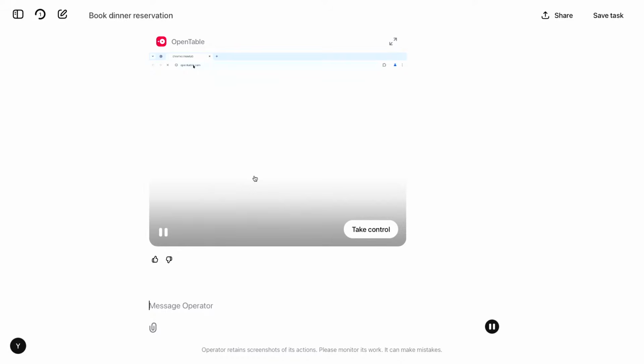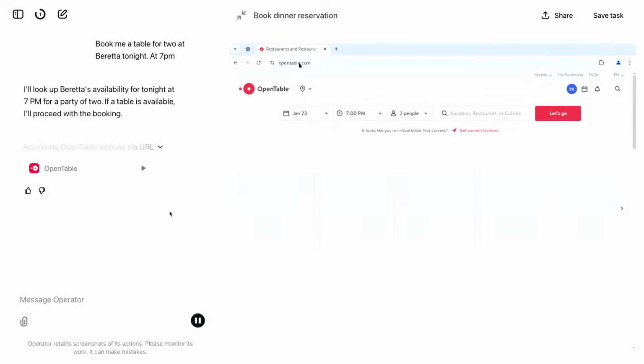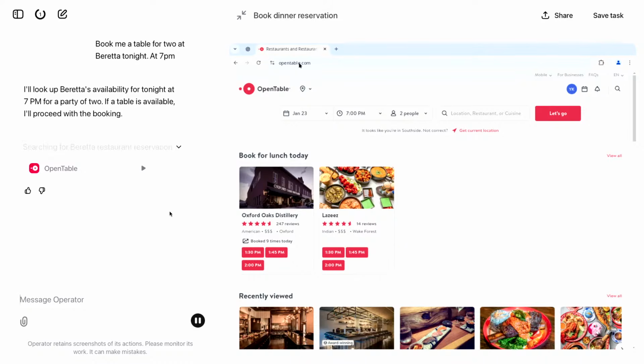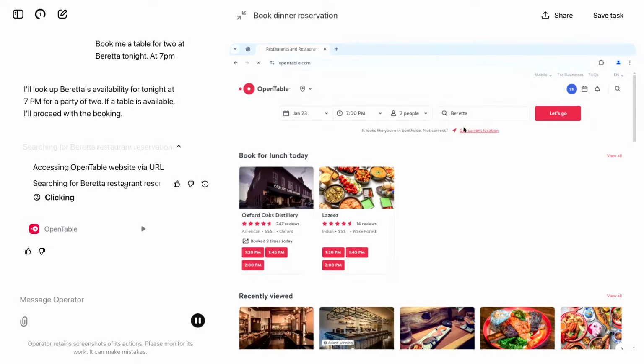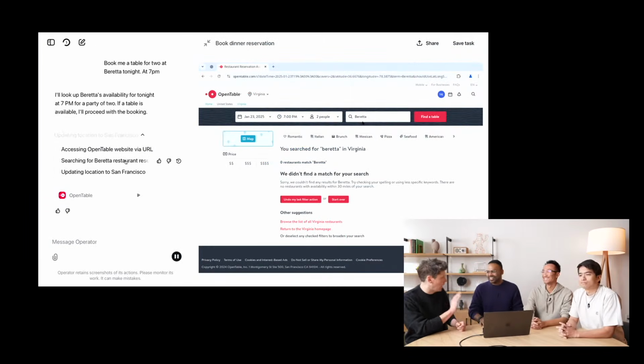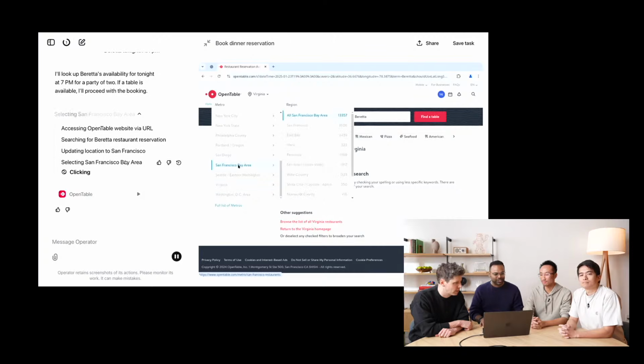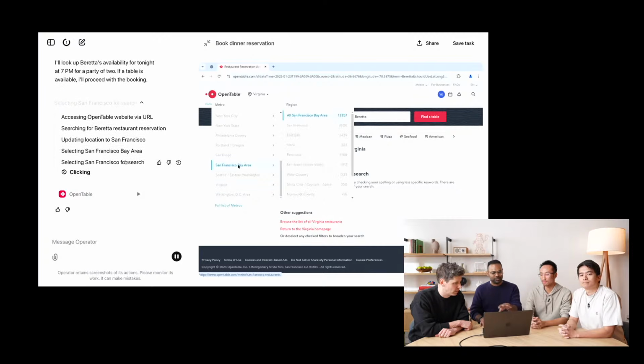So can you explain what's happening in this? Yeah, right. So I'm going to expand this a little bit. As soon as I typed in the query, Operator instantiated a completely remote browser. This browser is running in the cloud somewhere. And as you can see, it's already up and running. My hands are off the keyboard. I'm not typing these things. This is just the AI clicking around. It started this browser session. It knew where the OpenTable website is, which is opentable.com.